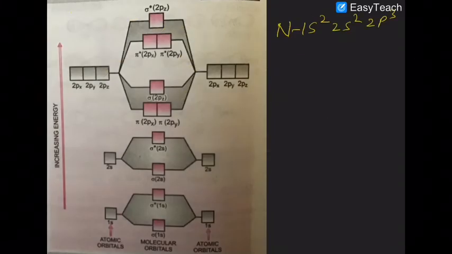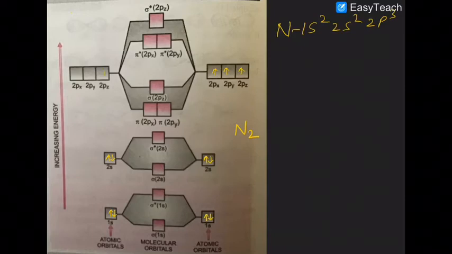Now, if you look at the energy level diagram of N2, what can happen? 2 electrons will come here, then you have 2s2, so 2 will come here. There are 3 electrons in the p orbital, so singly occupied, singly occupied, singly occupied.